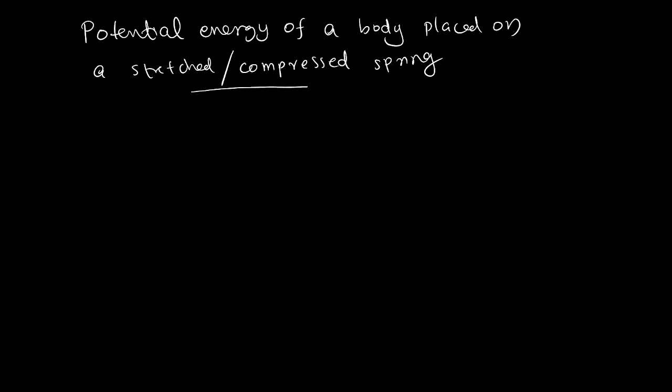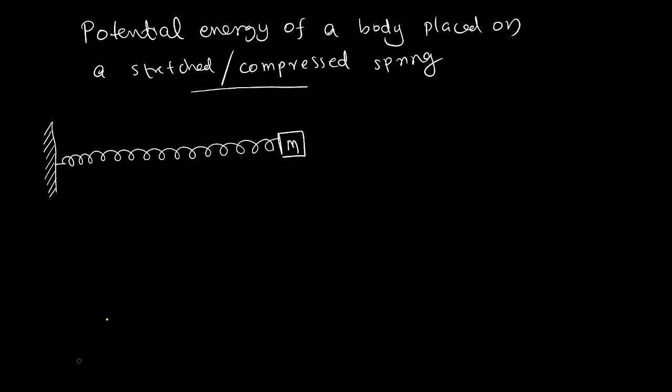The other type of potential energy we studied, I mean, if the body is at a height h, that derivation I have already discussed. Now I am going to discuss another type of potential energy. We have a stretched or compressed spring. There is a vertical wall. A spring is connected, and a mass is connected at the other end, right end.